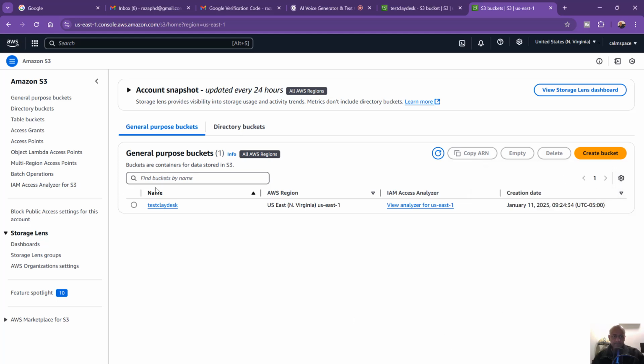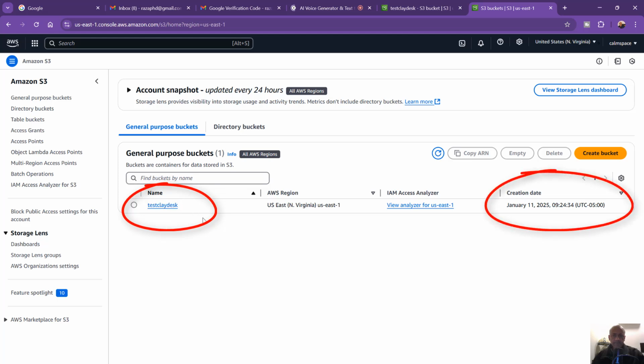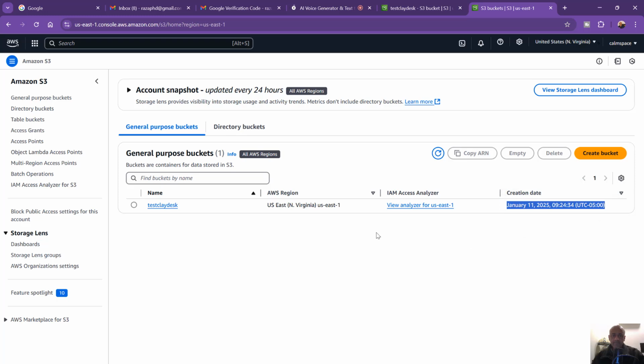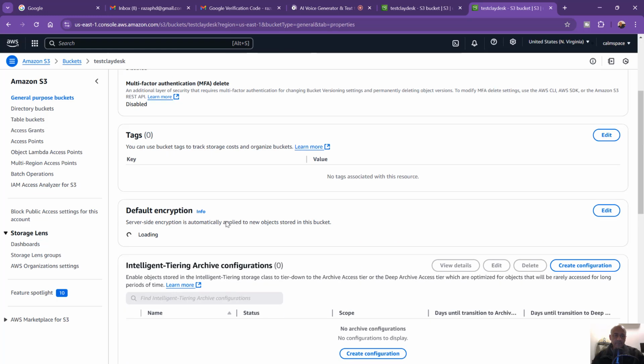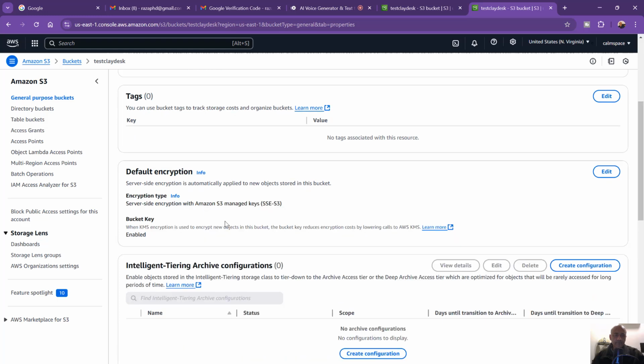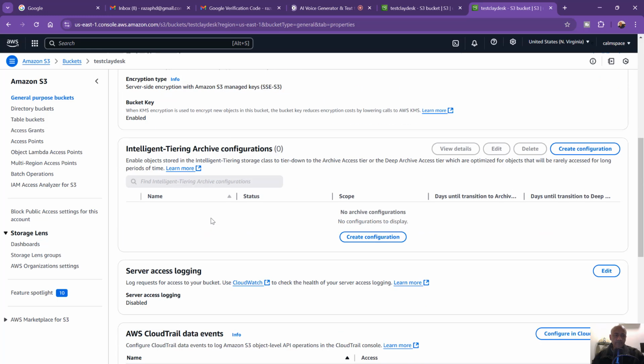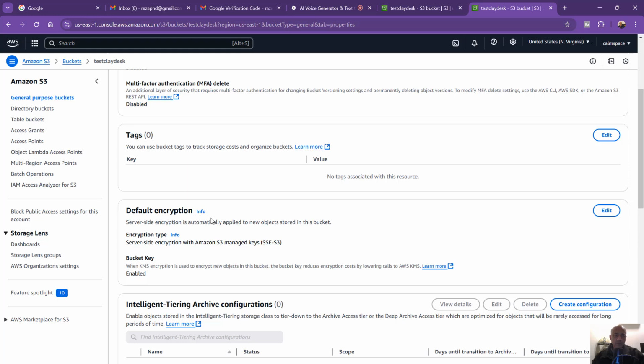Based on the information I have, you have one S3 bucket named TestClayDesk. It was created on January 11th, 2025 at 2:24 p.m. UTC. It has full control access granted to calmspace.ai and uses AES 256 encryption. Versioning is not enabled for this bucket. Let me know if you need any more details about your S3 buckets or if you have any other questions.